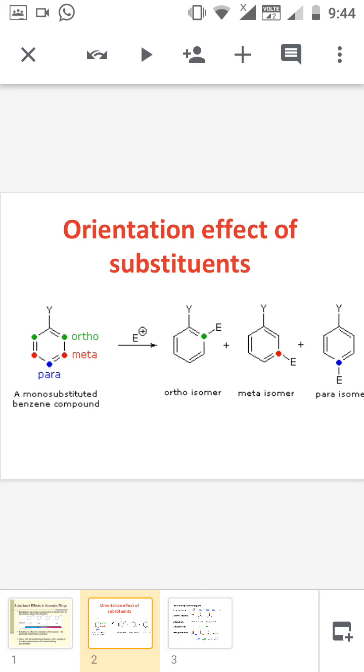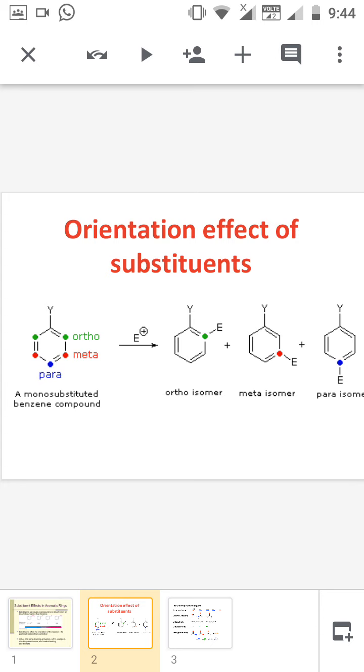If the Y is an activating group, we will get the ortho isomer and the para isomer. If the Y is a meta-directing or deactivating group, we will definitely get the meta isomer, the middle one. So how will you classify the activity of the activating groups?